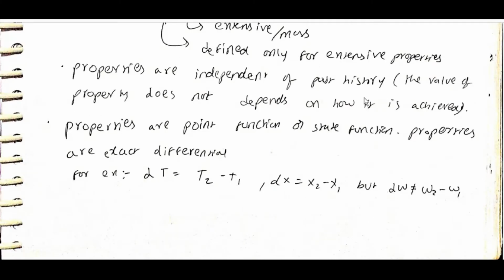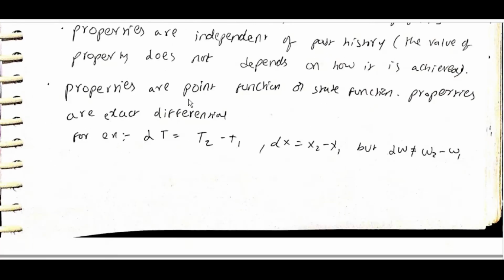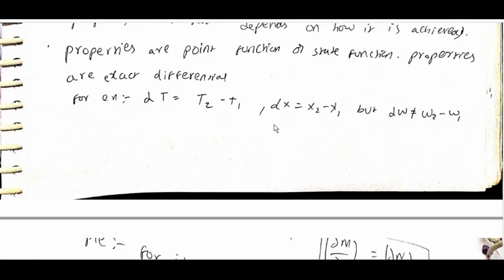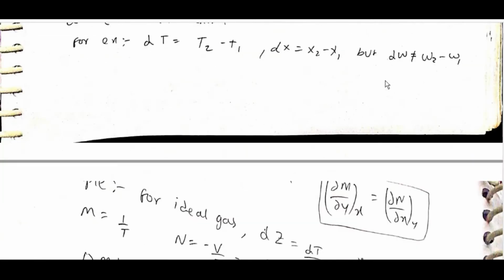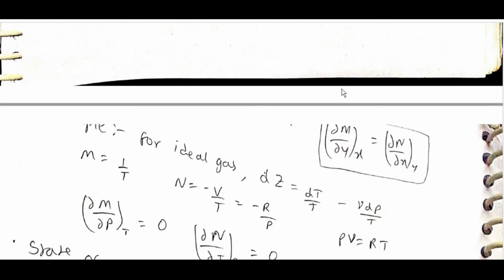Properties are independent of past history. The value of a property does not depend on how it is achieved. Properties are point functions or state functions. Properties are exact differentials. Example: dt is equal to t2 minus t1, dx is equal to x2 minus x1, but dw is not equal to w2 minus w1.